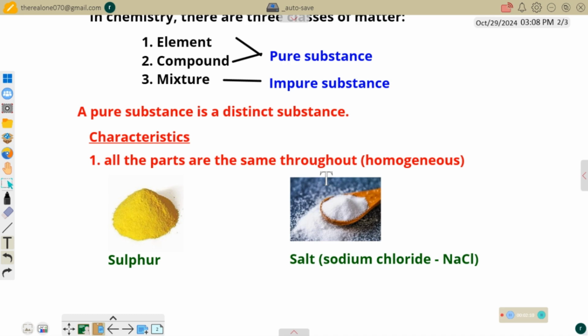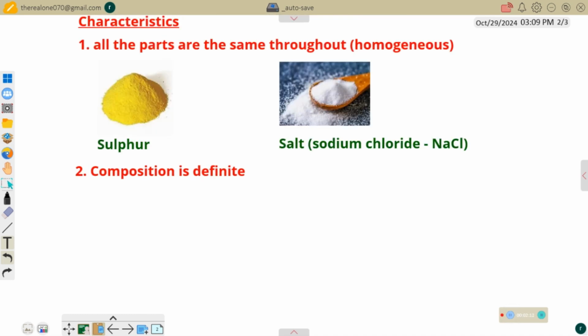Let's see another characteristic of pure substance. Another property is that the composition of a pure substance is definite. This happens for both element and compound. Their composition is always definite. But for an impure substance, the composition is not really definite. They can be mixed in any proportion.